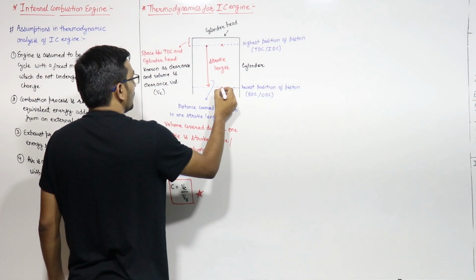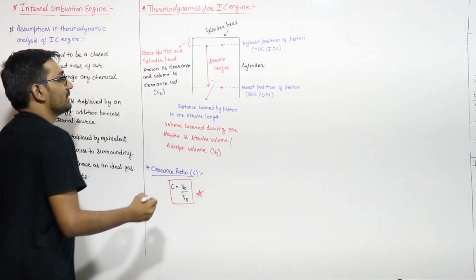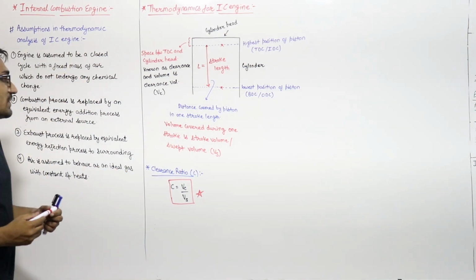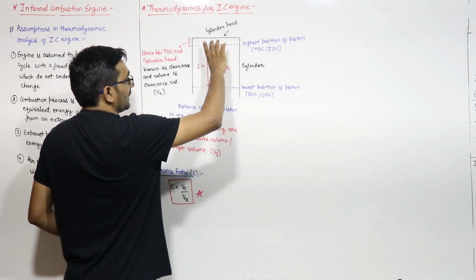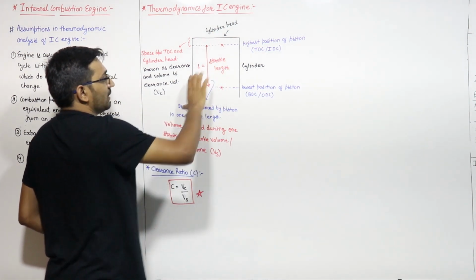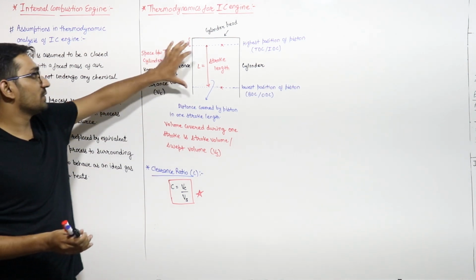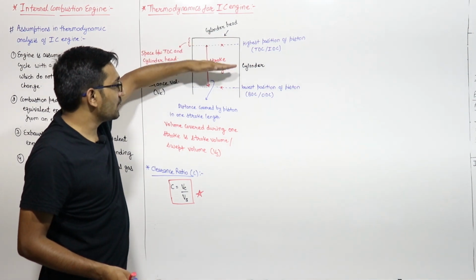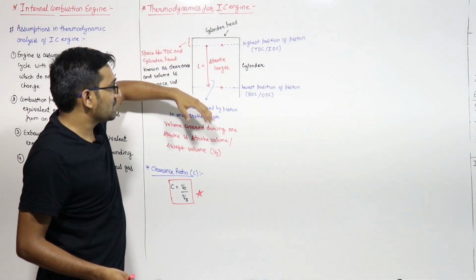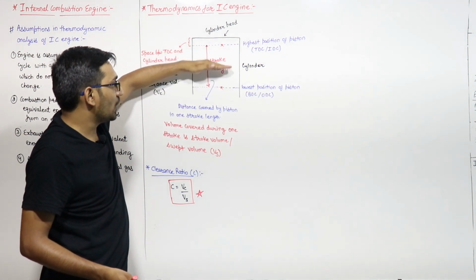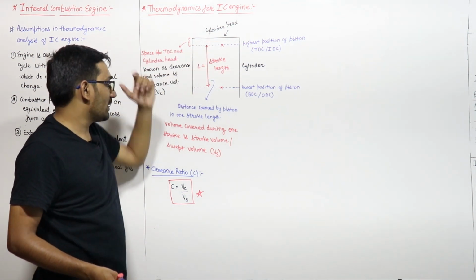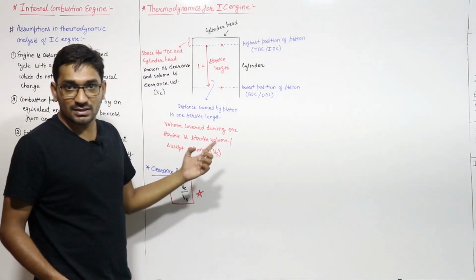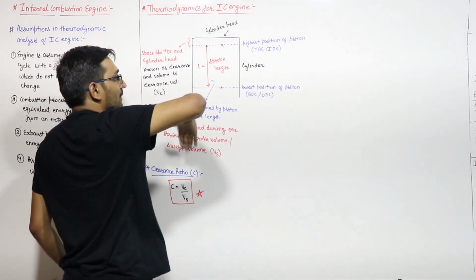From here to here, this length is known as the stroke length, let us say L. So the distance covered by the piston in one stroke is this one. The volume covered during this one stroke, as the piston comes from here to here, is known as stroke volume or swept volume, which is denoted with the letter Vs.